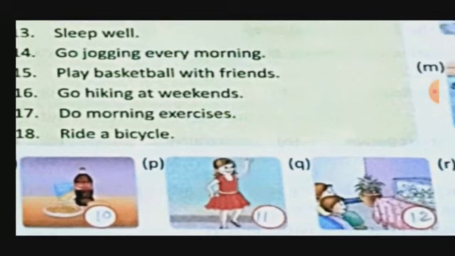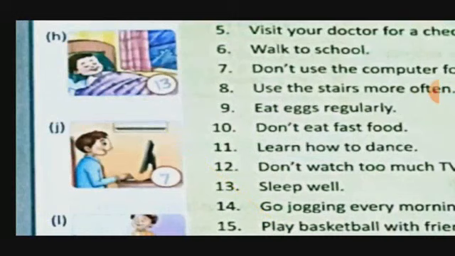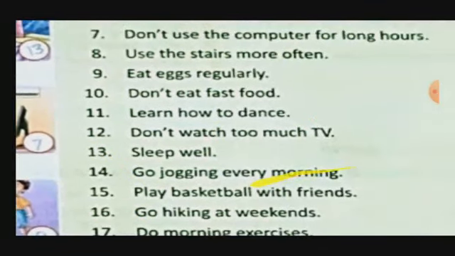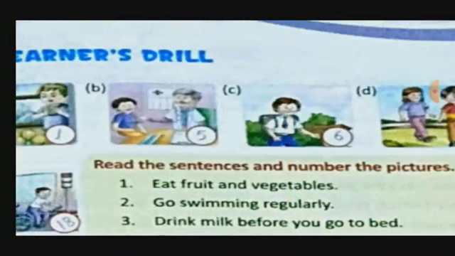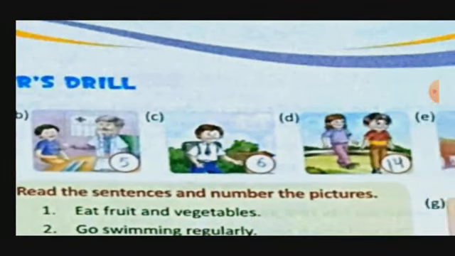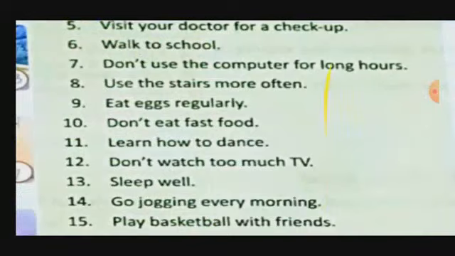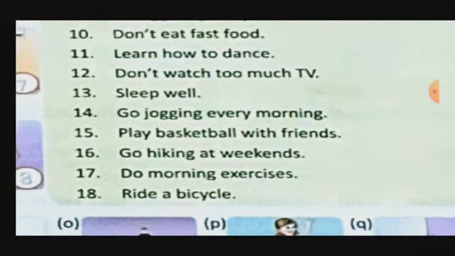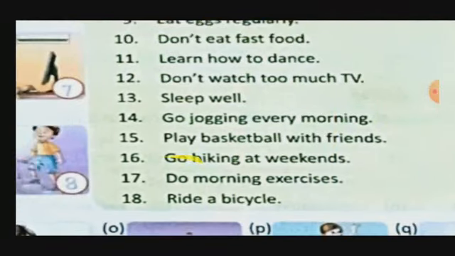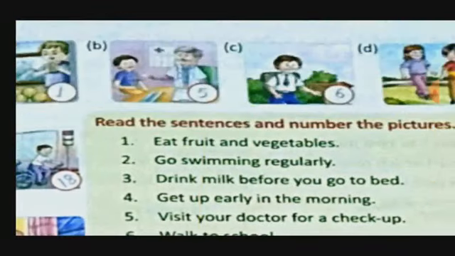Sleep well. This 13 was here, H. Go jogging every morning. So here it is, upside, D. Then play basketball with friends. This 15 one we have to search where it is.